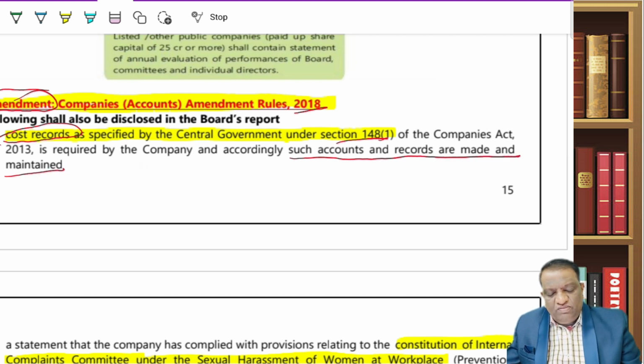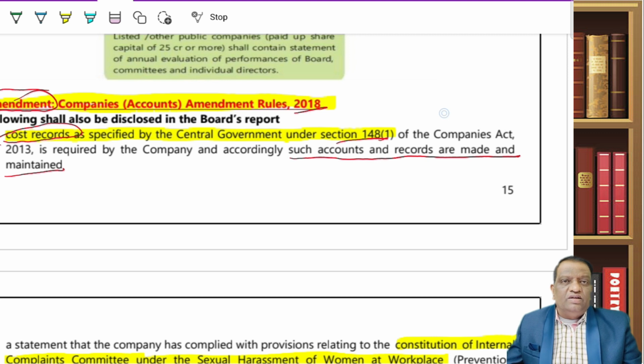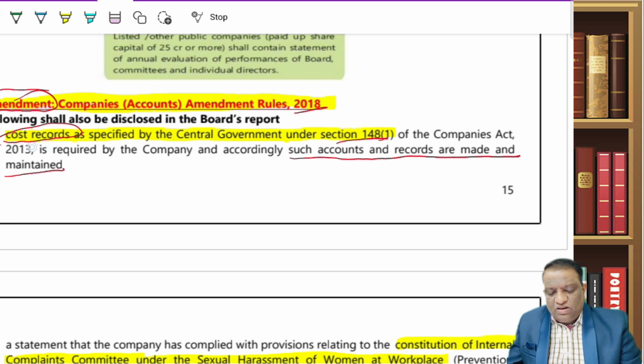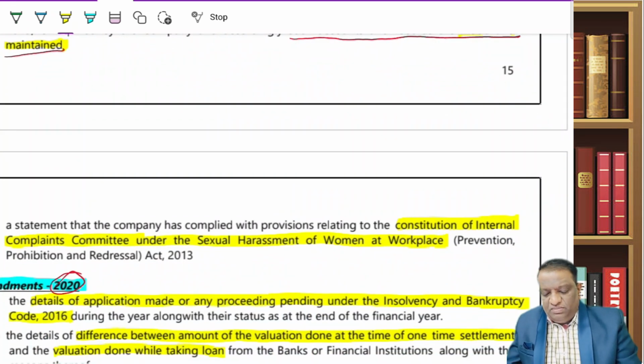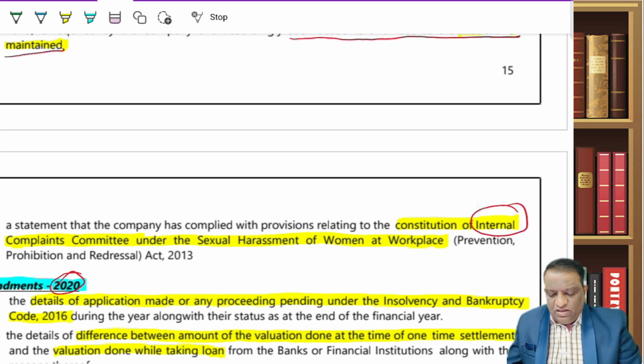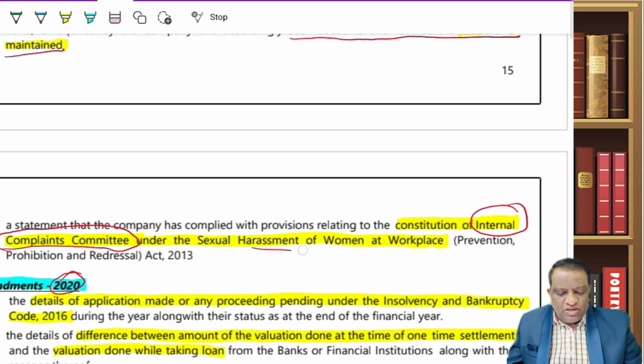The same point will also be commented on by the auditor under his CARO reporting, which we will discuss in our audit report topic. So, whether these cost records under 148 have been made and maintained, these are the words that are important. And the second amendment made in 2018 is about constituting an internal complaints committee, relating to the harassment of women.